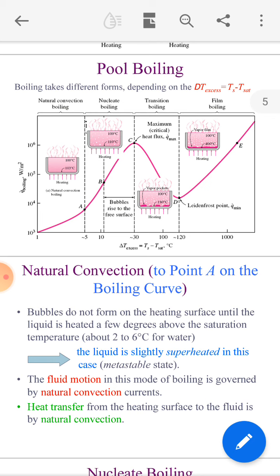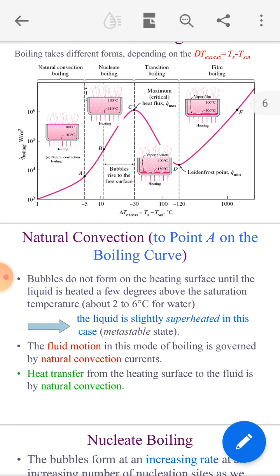Here, suppose liquid at 0 degree Celsius, right? Then boiling takes different forms depending upon the excess temperature, dT excess equals Ts minus T saturation, right? So this is natural convection boiling, this is nucleate boiling, this is transition boiling, and this is film boiling.